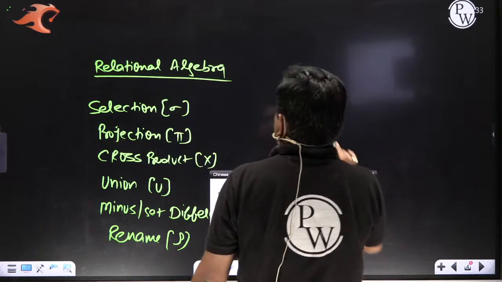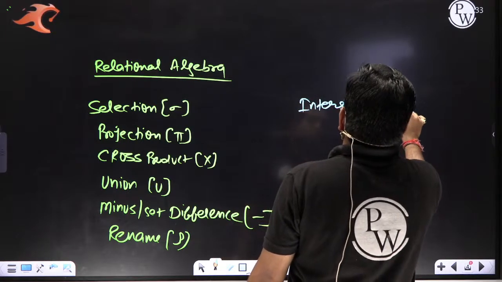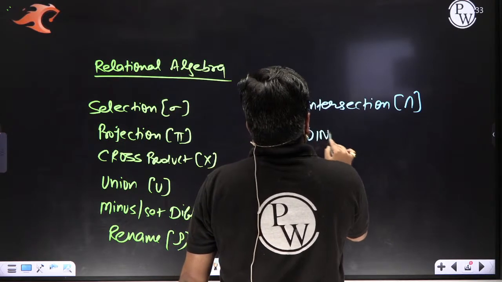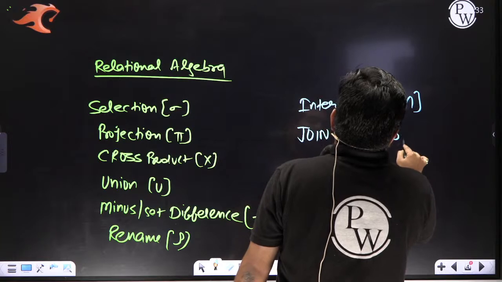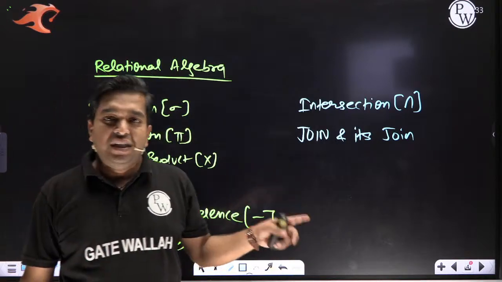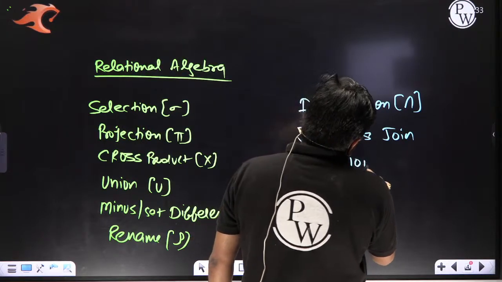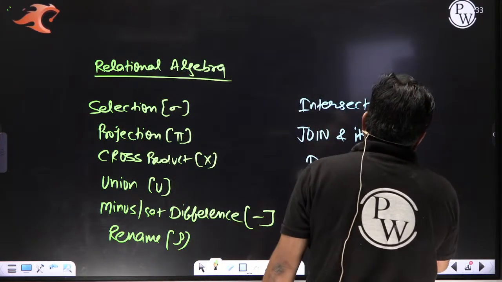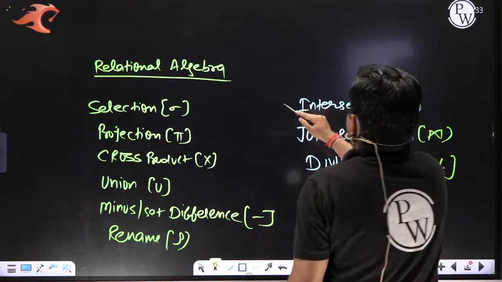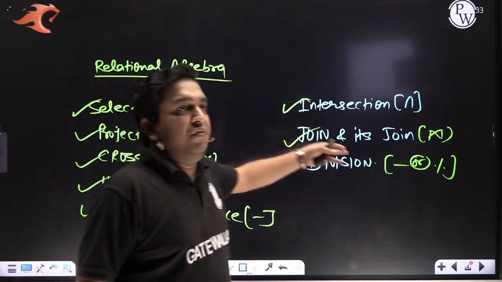And we discussed the derived operators also. First, intersection. Next, join and its types we discussed completely: natural join, conditional join, equi join, left outer join, right outer join, full outer join, theta join. We discussed each and every join. And division. So my dear students, this division is remaining. Only the rename operator and division are remaining.